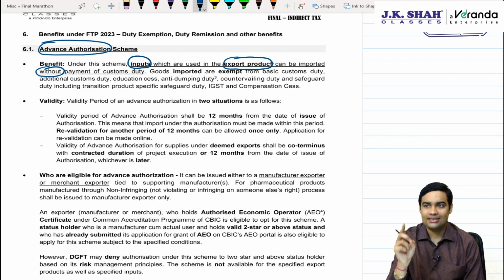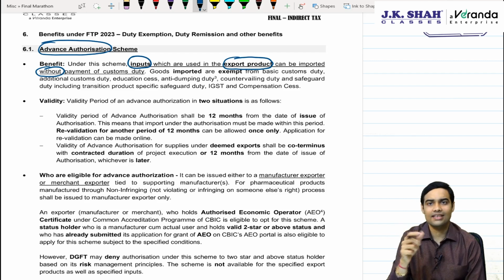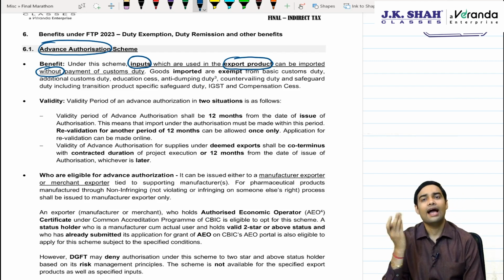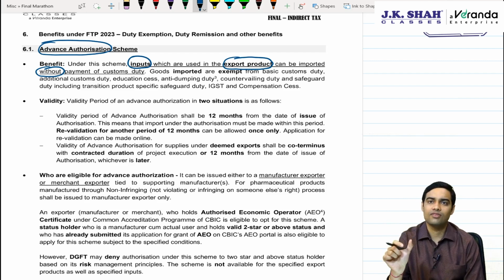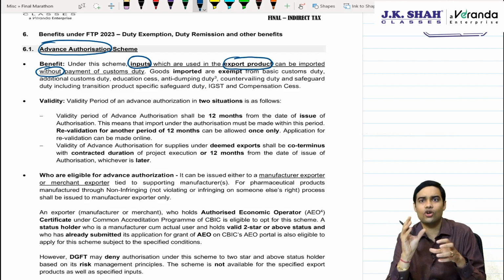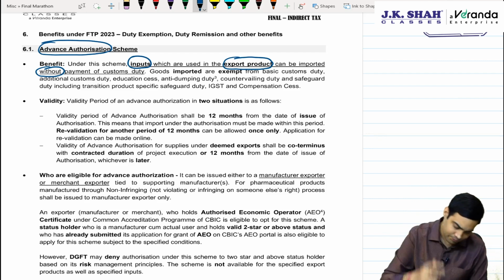Mandatory spares is restricted to 10% of the CIF value of the authorization license. That means if your authorization license is of 1 crore, then 1 crore into 10%, up to 10 lakh worth of mandatory spares can be imported, because mandatory spares is nothing but finished goods, and thereafter you have this balance which can be used for inputs which will be physically incorporated in those export goods.